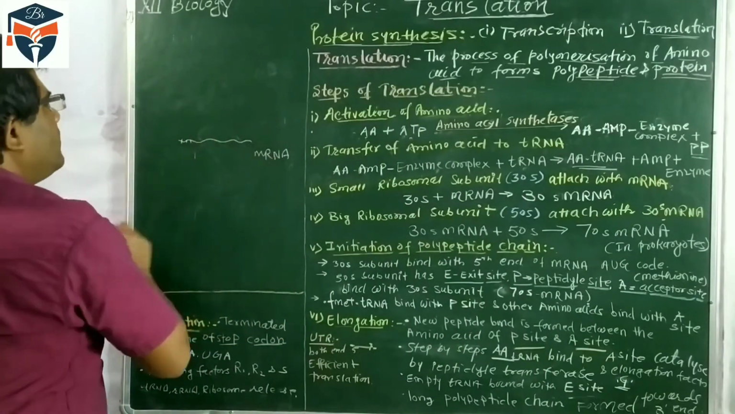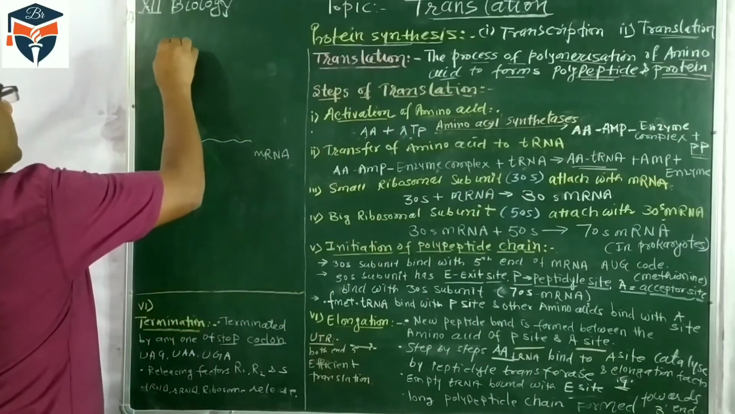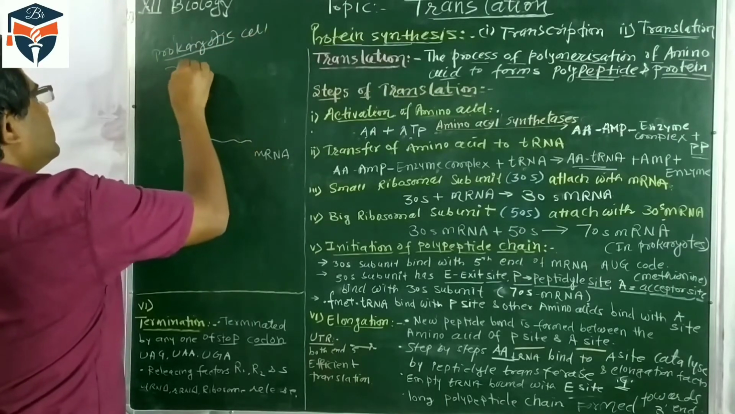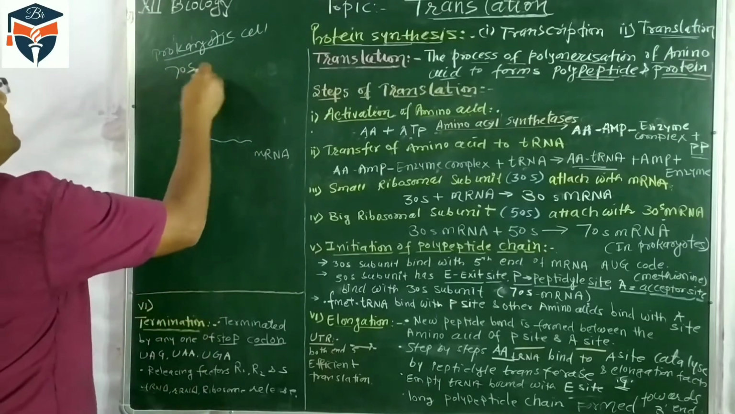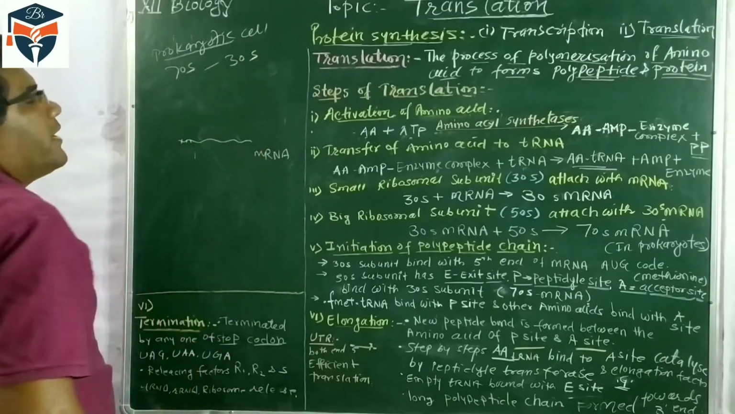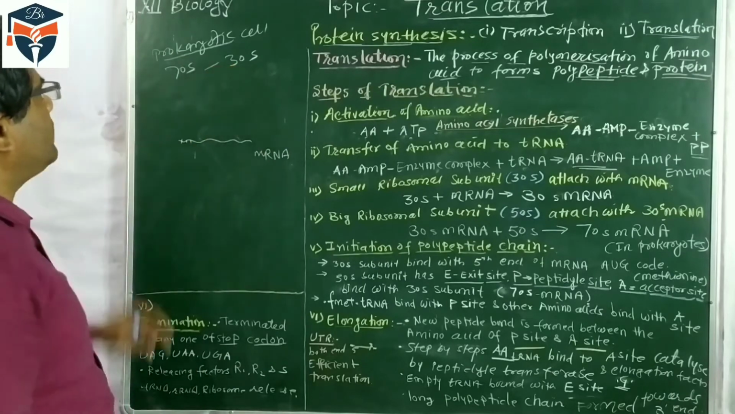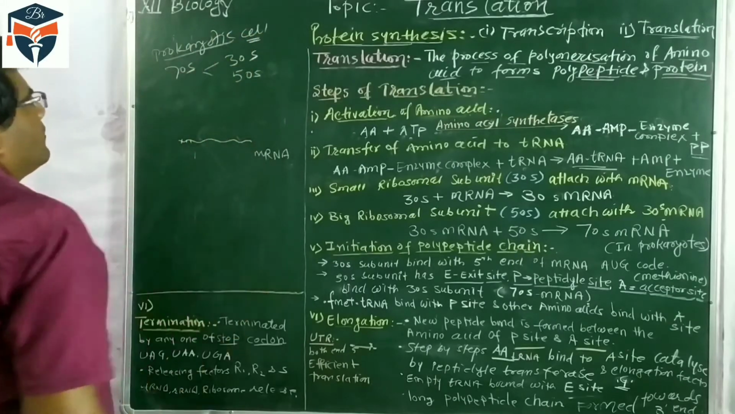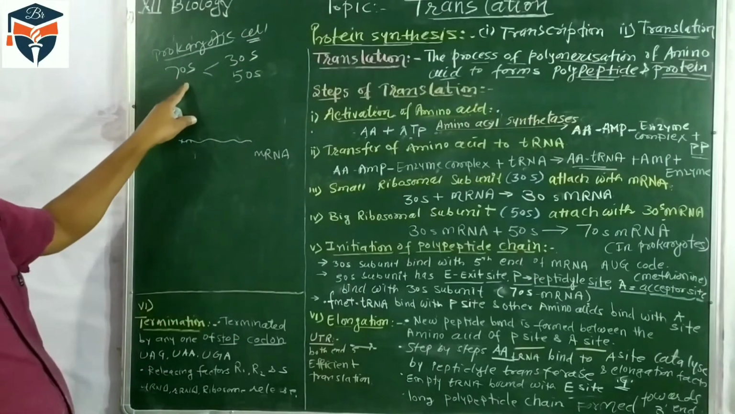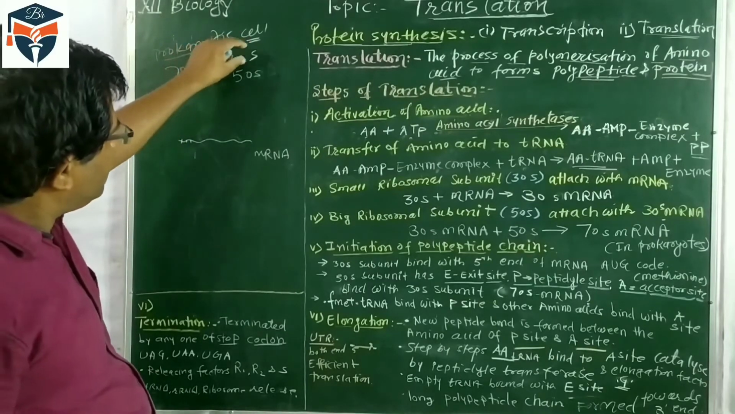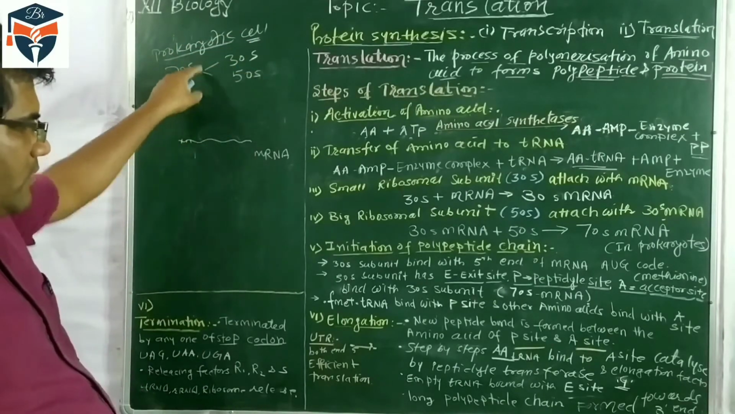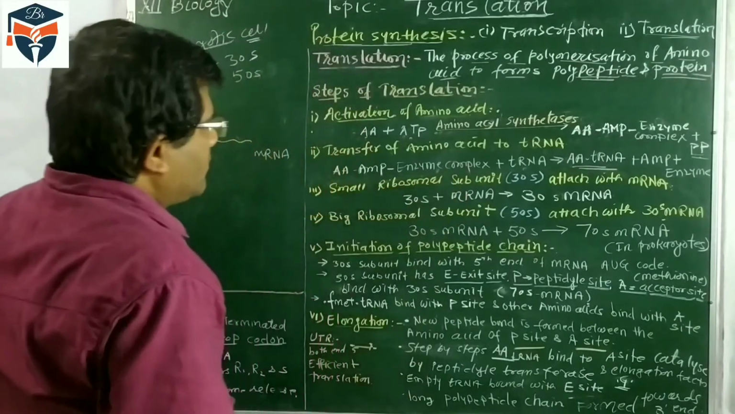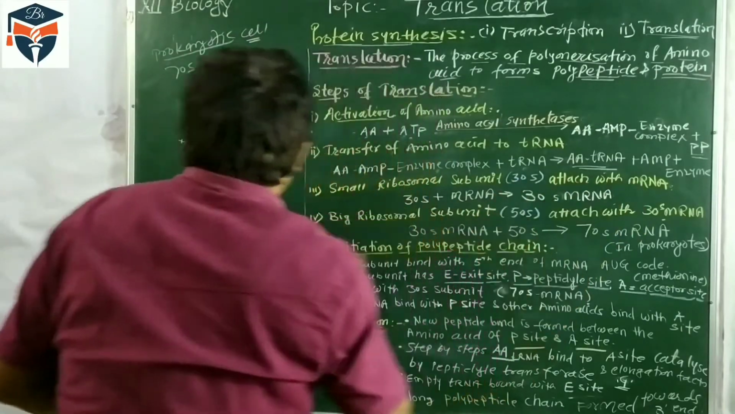In the mRNA molecule, you should understand the prokaryotic ribosome. Prokaryotic cells have 70S ribosomes, and this 70S ribosome is divided into subunits. One small unit is 30S and the other is 50S. So what happened after this? First, the small ribosomal subunit 30S attaches with the mRNA molecule.